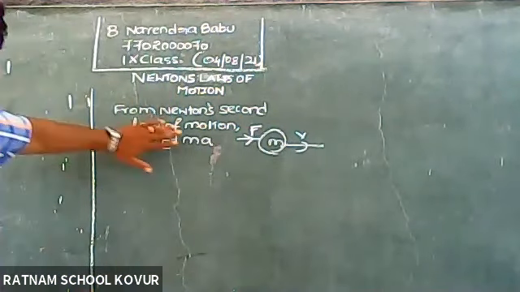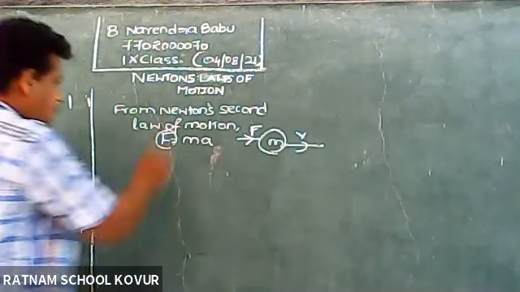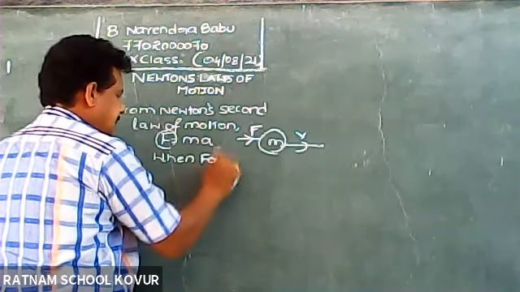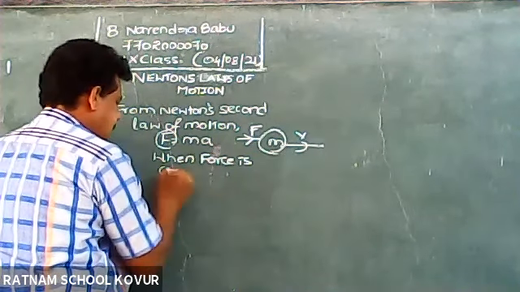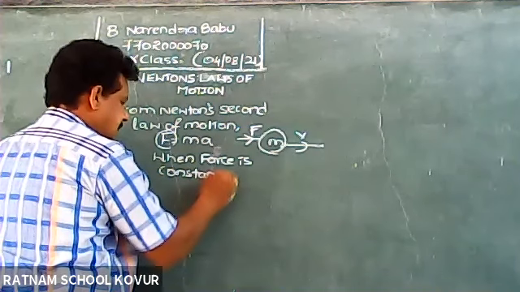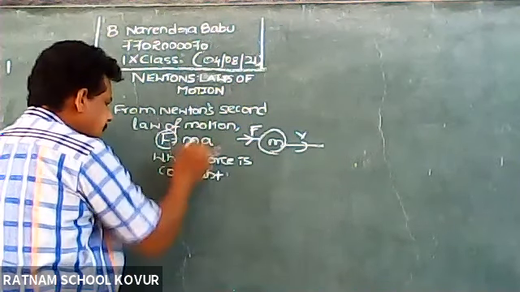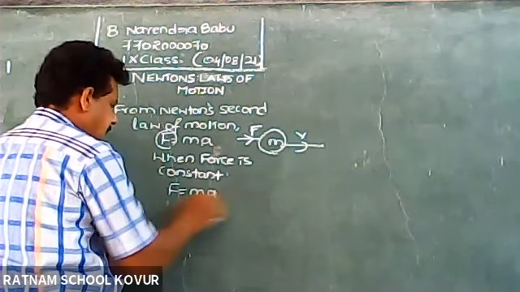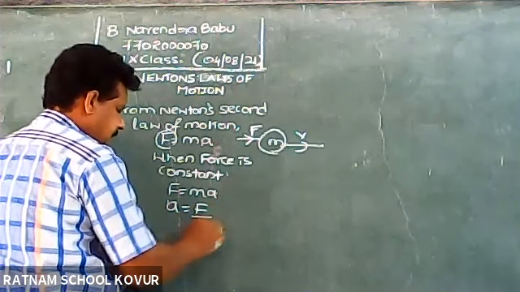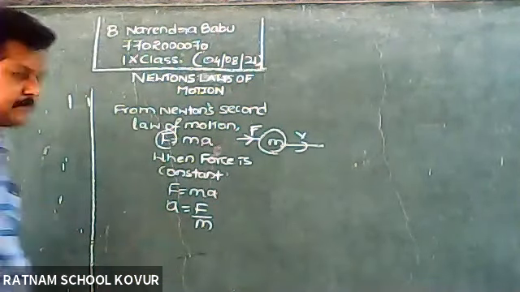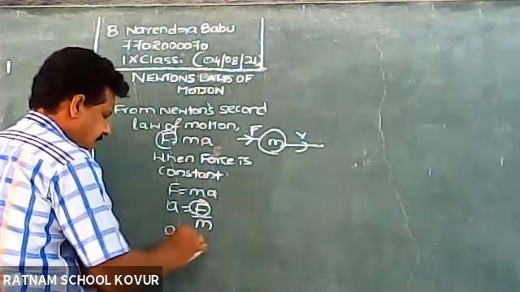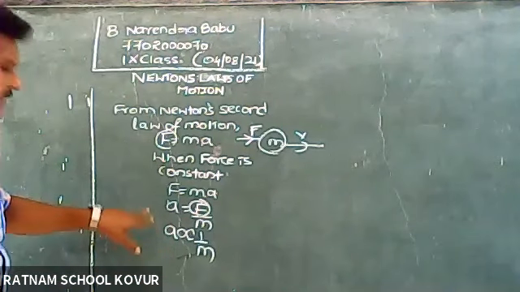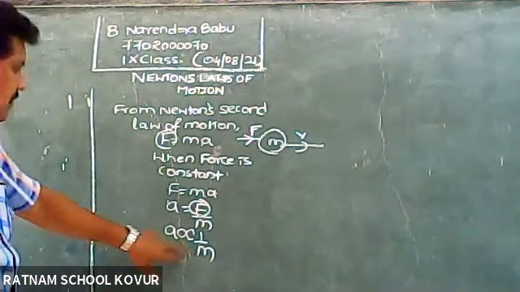When force is constant, F is equal to ma, so I can write a is equal to F by m. If force is constant, a is directly proportional to 1 by m. So the acceleration of the body is inversely proportional to the mass of the body.